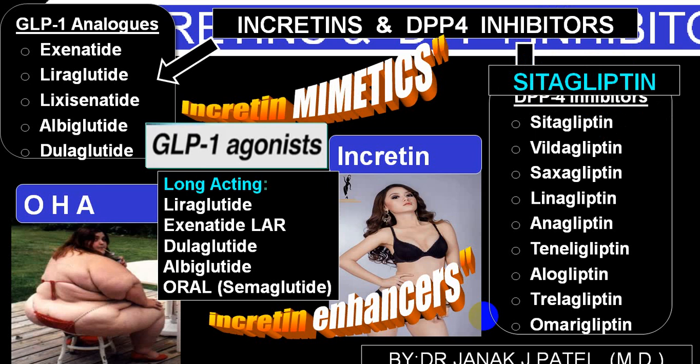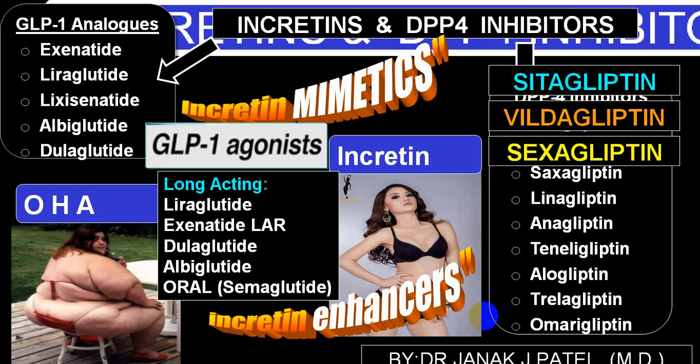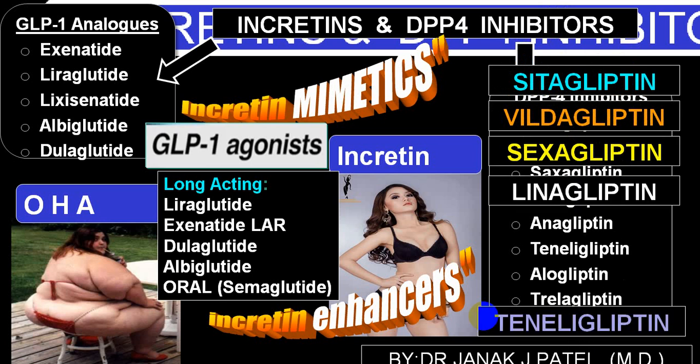The main molecules utilized as DPP4 inhibitors are sitagliptin, vildagliptin, saxagliptin, linagliptin, and teneligliptin. These are the common molecules which are very frequently utilized in everyday practice. Out of these, vildagliptin and teneligliptin are used more frequently because the cost has been reduced remarkably. Hence, they are relatively very cheap.